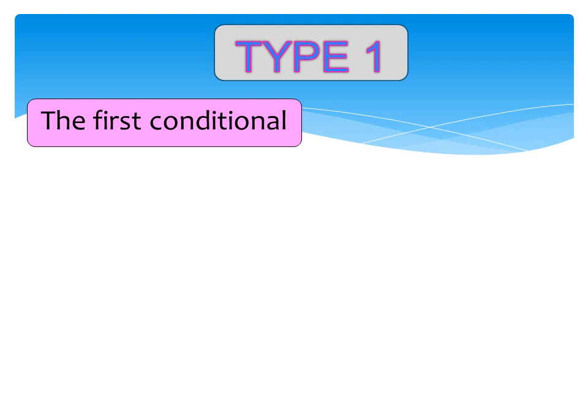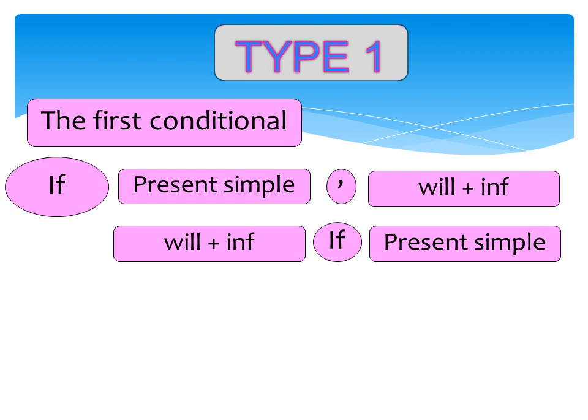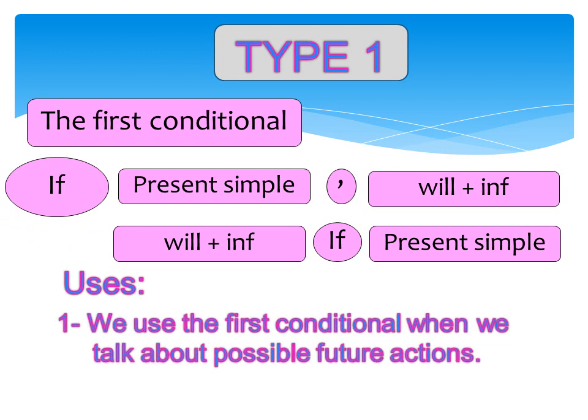Type 1. The first conditional. We use if and the present simple in if clause, then comma, and will infinitive in the main clause. But when we use if in the middle, we do not use a comma. Uses. Number 1. We use the first conditional when we talk about possible future actions.